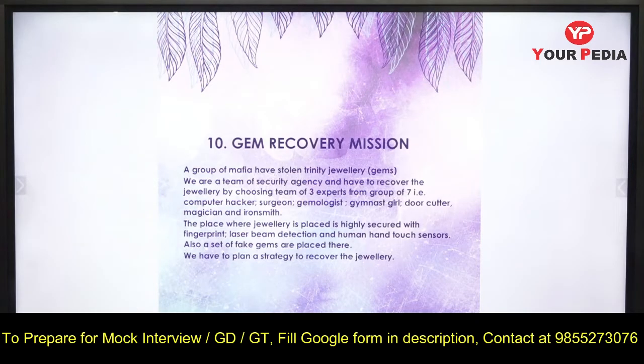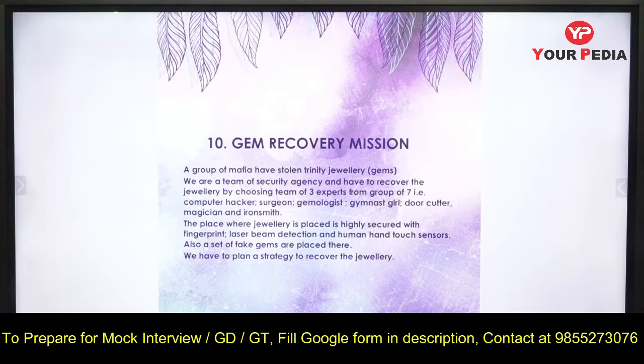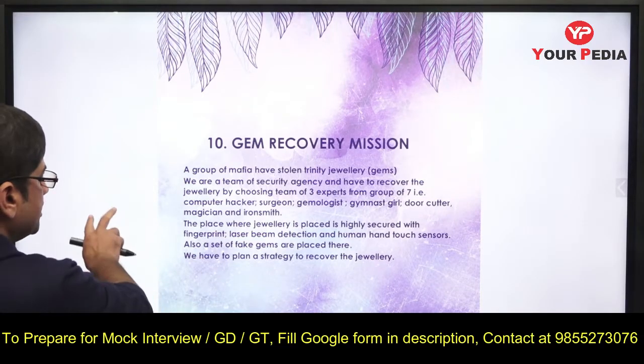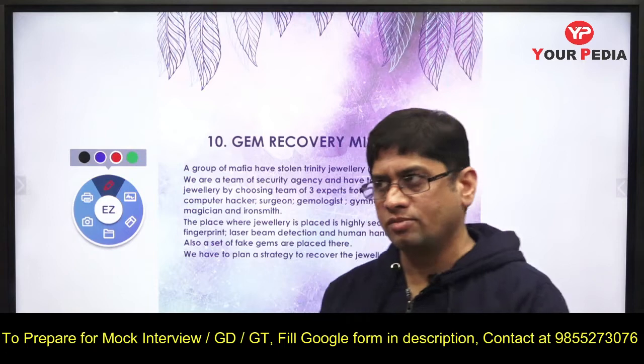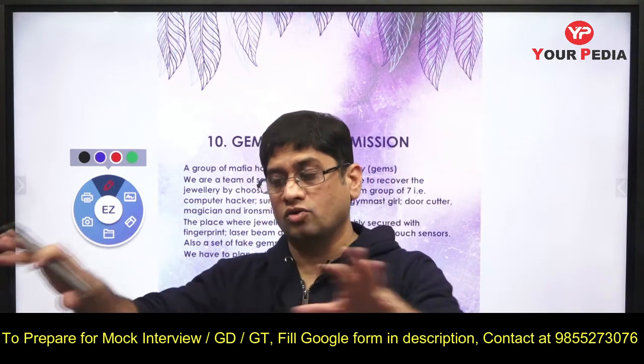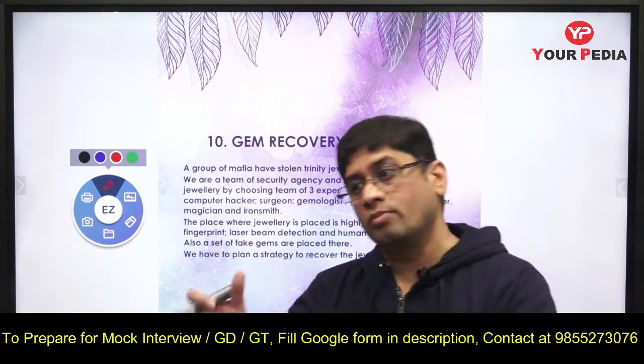The place where jewelry is placed is highly secured with fingerprint, laser beam detection, human hand touch sensors, etc. Set of fake gems are also placed there. So what is the plan and strategy? Now let me tell you. As it looks from the situation, there is some precious gem which you, as a security agency, have to recover, but you cannot fight and take the gem from there. This entire operation has to be clandestine. That means people will not get to know, but you will bring back your gems.